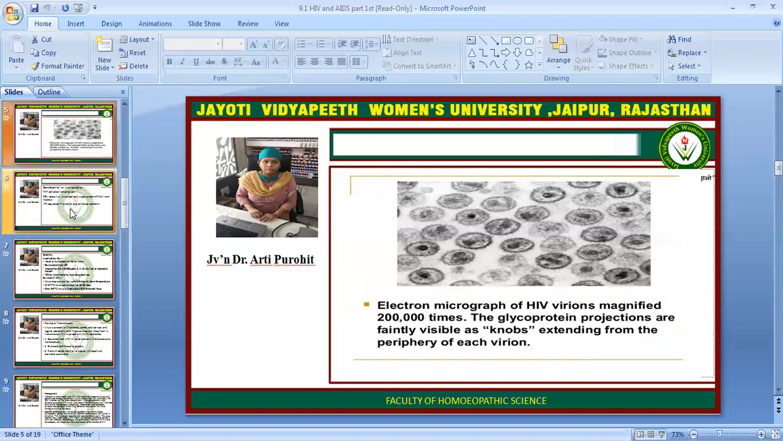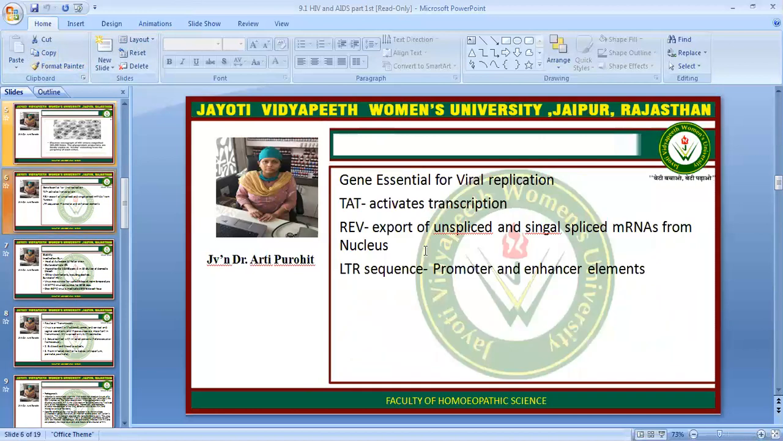On electron microscopy, this is a picture of an HIV virion magnified 200,000 times. The glycoprotein projections are faintly visible as nodes like this extending from the periphery of each virion. Genes essential for viral replication are TAT, which activates the transcription, REV, export of unspliced and single spliced mRNA from the nucleus, and LTR sequence, that is a promoter and enhancer element.